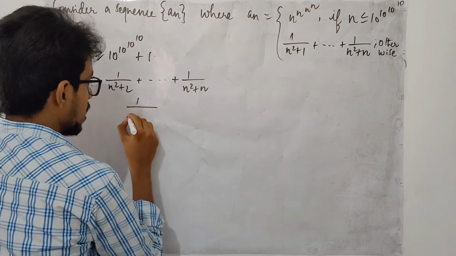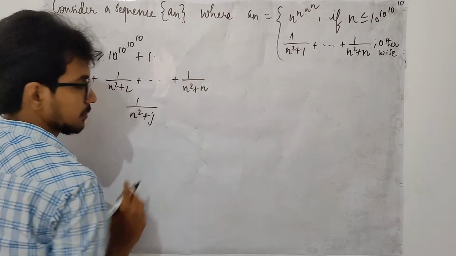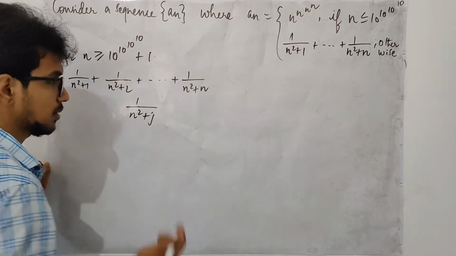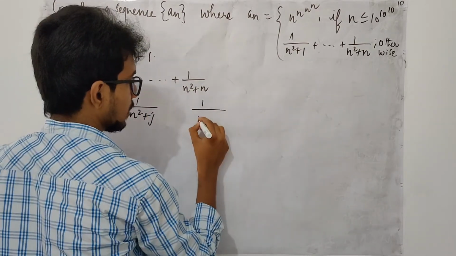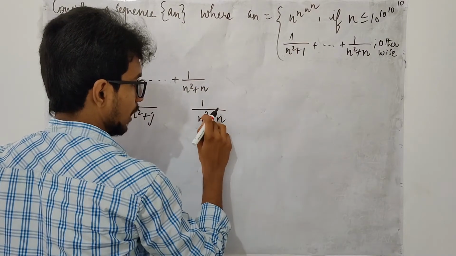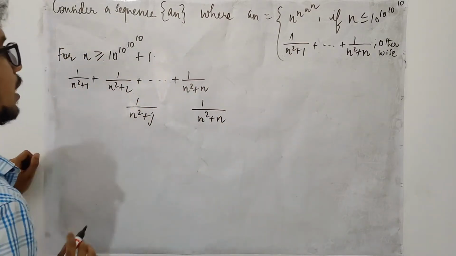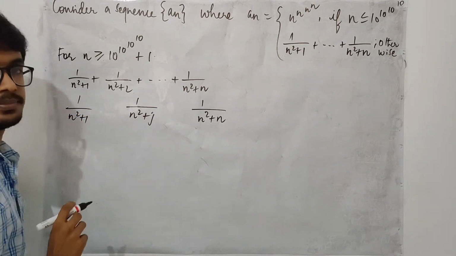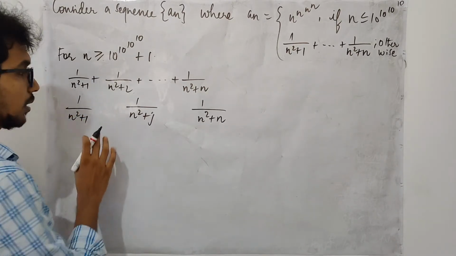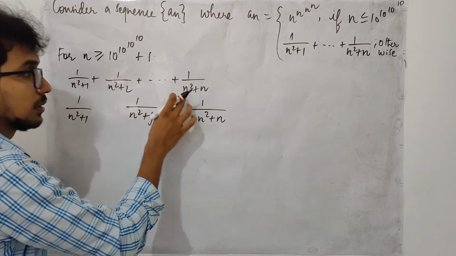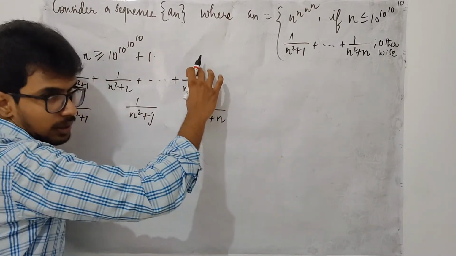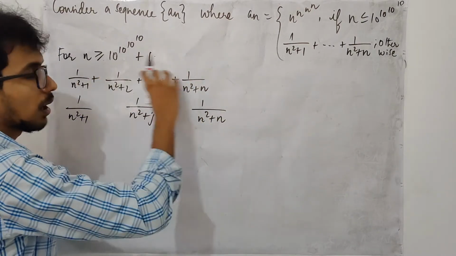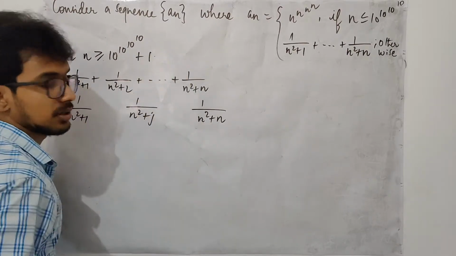So for 1 upon n square plus j, I am going to compare this one with 1 upon n square plus n. Similarly, I am going to compare this one with 1 upon n square plus 1. This is what I am doing. This is the smallest quantity compared to all terms in the summation.